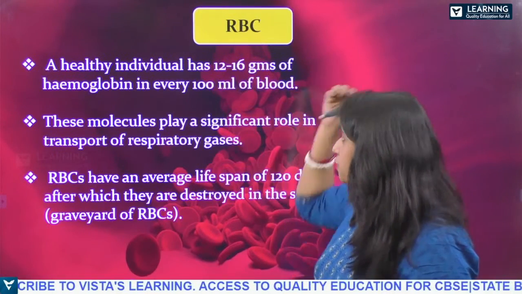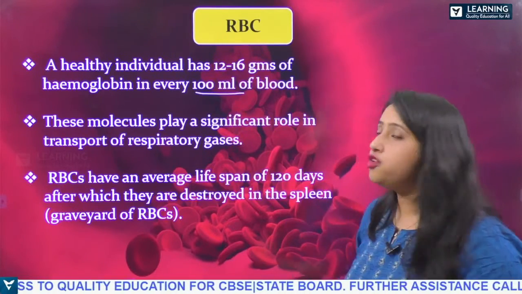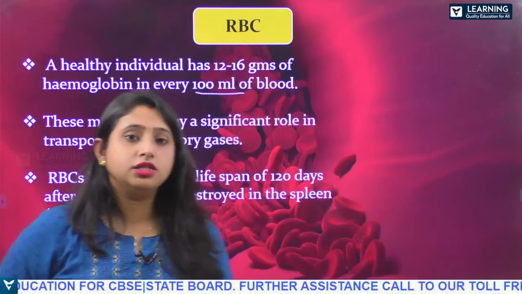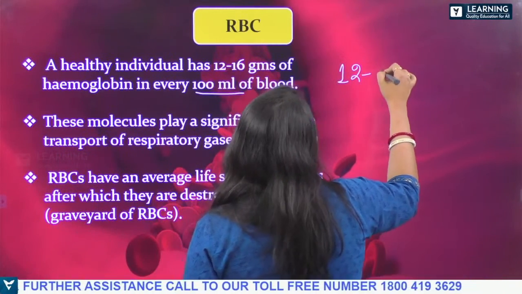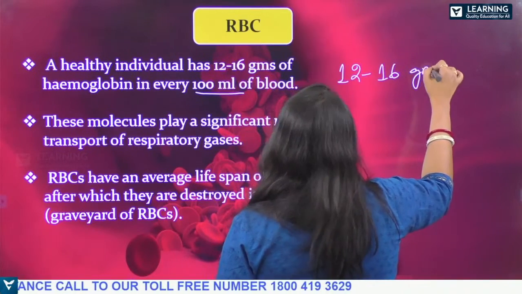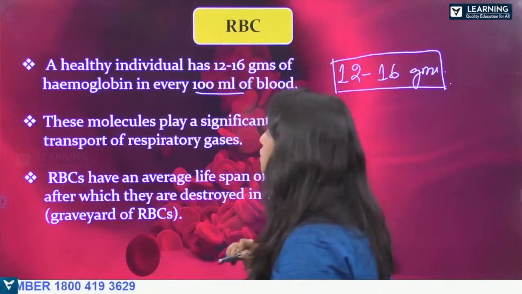Next, a healthy individual has 12 to 16 grams of hemoglobin in every 100 ml of blood. So that is 12 to 16 grams of hemoglobin a healthy individual will be having.